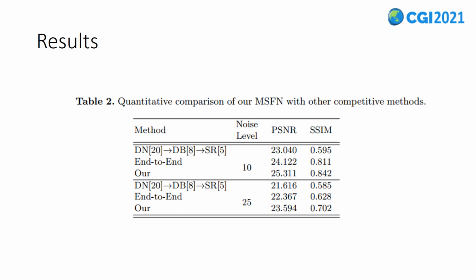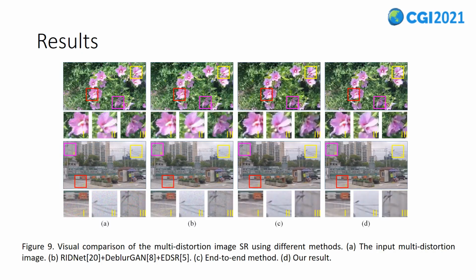In the experiment, we use the same training data to retrain the end-to-end recovery method to ensure the fairness of the comparative experiment. From Table 2, we can see that our PSNR and our SSIM are respectively ahead of other optimal methods. Obviously, our method shows superior performance both compared to the end-to-end recovery method and the cascading recovery method. Figure 9 shows the qualitative comparison of several classical recovery methods with our method. It clearly shows that our method achieves sharper high-resolution recovery images with rich detail and structure, especially in the colored border area.